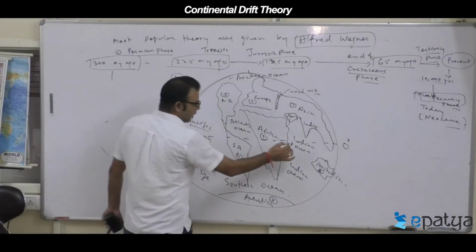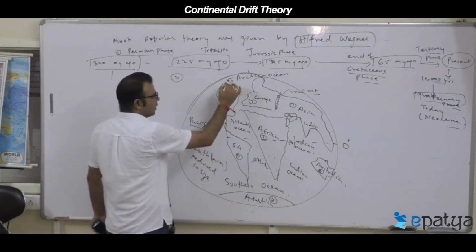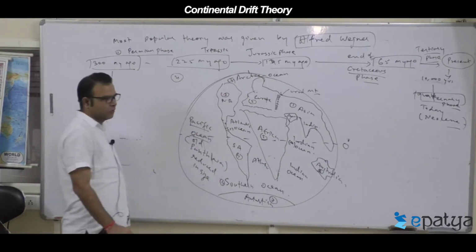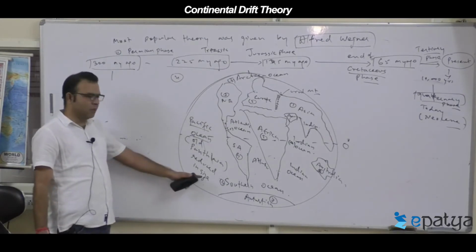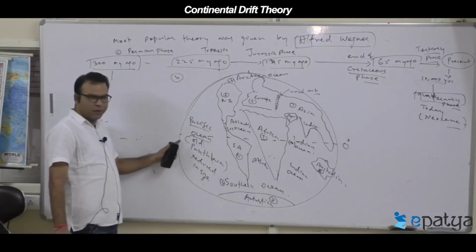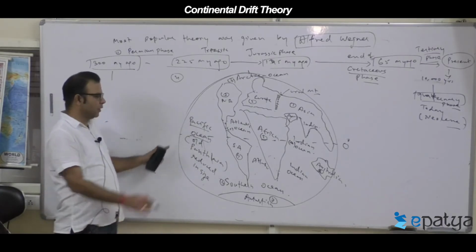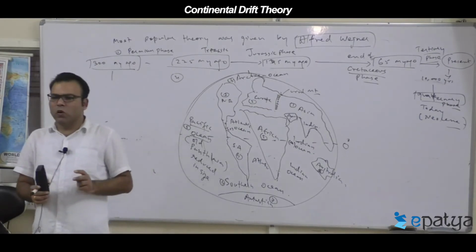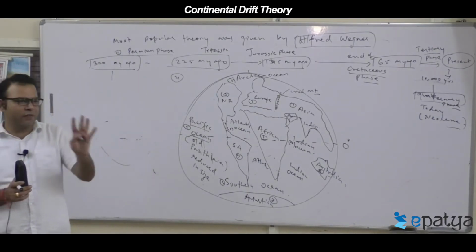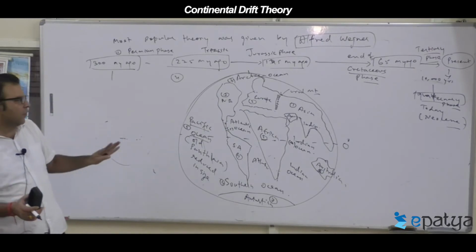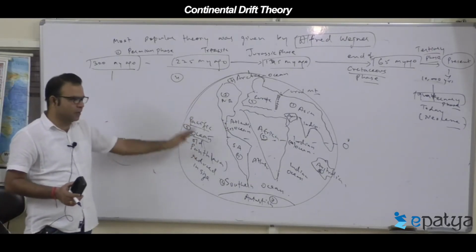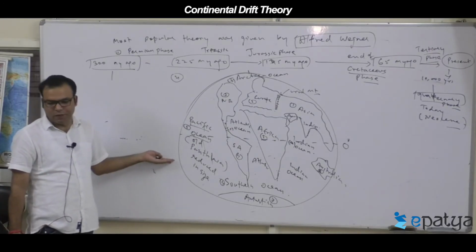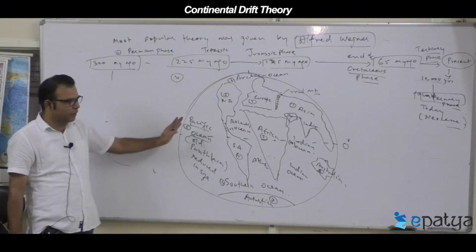One is Indian, second is Arctic, third is Atlantic, fourth is Southern. These are newly formed oceans. Which are the newly formed oceans is clear? And which is the old ocean? Pacific. This is the fifth one. So, in this way, Wegener was able to explain the positions of all five ocean bodies and the seven land masses on the Earth's surface. That is the objective of continental drift. Is it clear to everyone how this comes out?